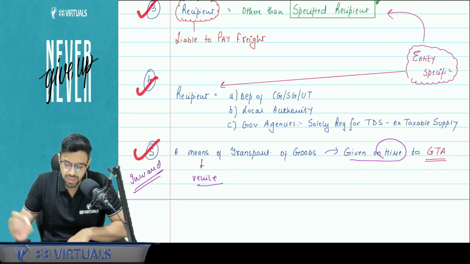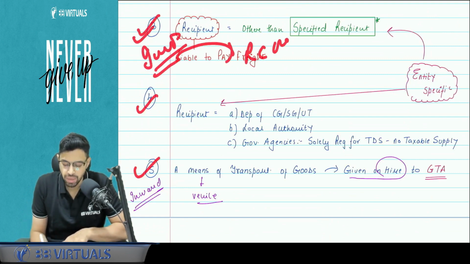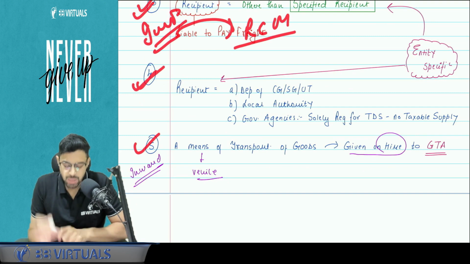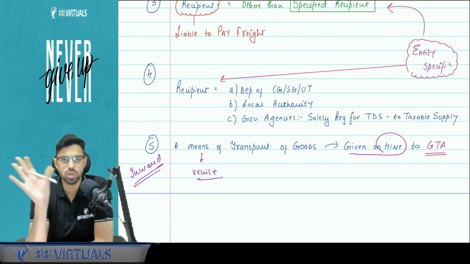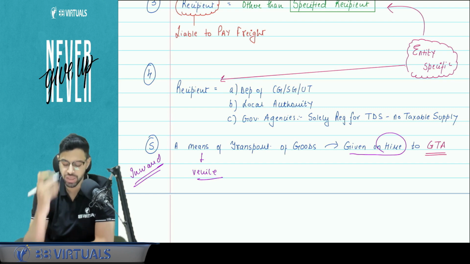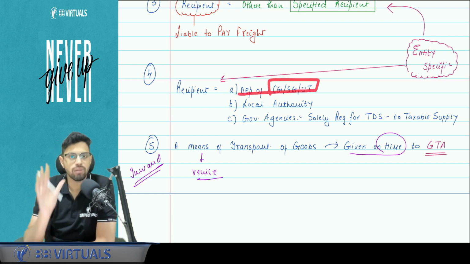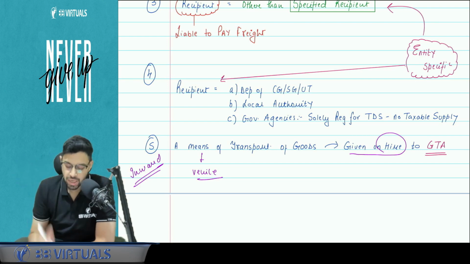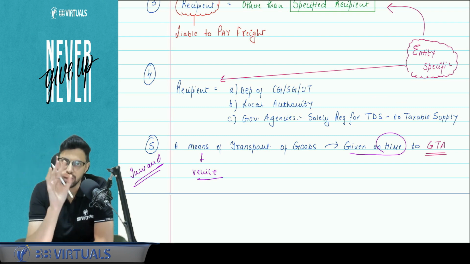Next, if the recipient, now this I will cover in a couple of minutes. I will first cover this and this. Okay. Then I will cover this, because this is the most important exemption that will be linked with our RCM. Now pay attention. First I will cover this particular exemption, that if recipient is certain government related bodies, then also the amount of freight is exempt from the GST. So first, any department of central government, state government or union territory. Next, any local authority, or third, governmental agencies which are solely registered for the TDS purpose. In that case, it will not be covered under the GST.